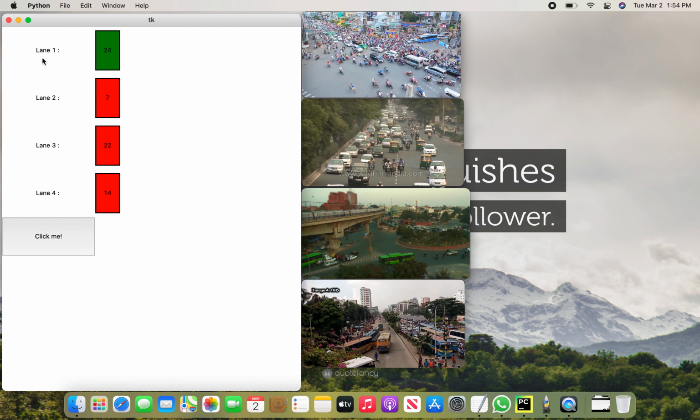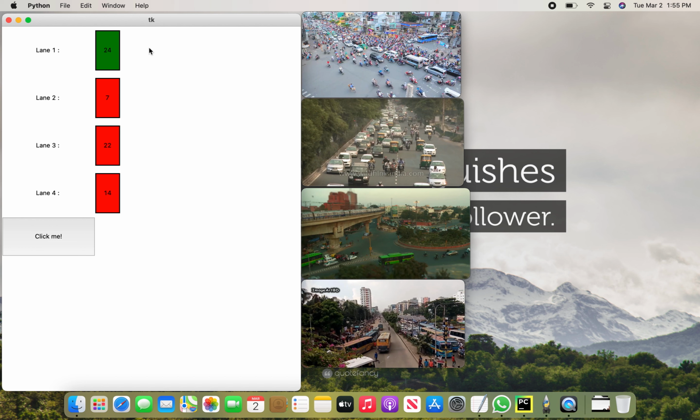Every label, for example lane 1, lane 2, has a box in front of it, a rectangle which is either red or green. The first box represents lane 1 and is green. Every box represents its respective lane: this box represents lane 1 because it is in front of the lane 1 label, this box represents lane 2, this box represents lane 3, this box represents lane 4, and the color represents the state of the traffic light, whether it is green or red.